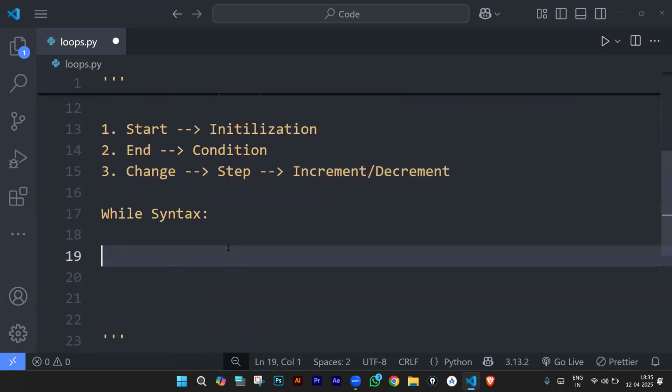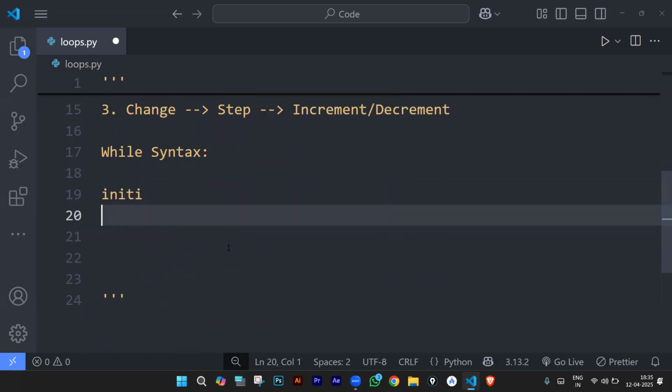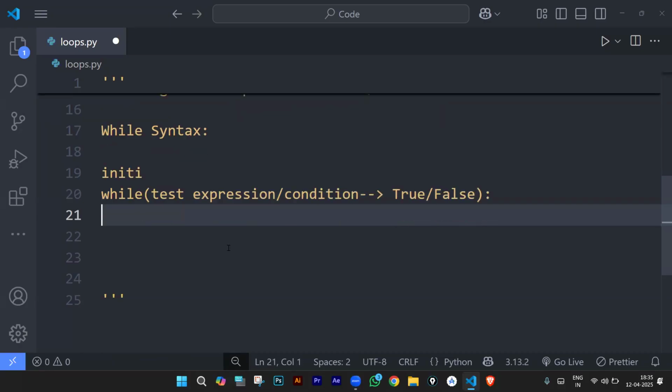You see, it's very simple. The syntax will look something like this. You'll have initialization outside the loop. Then we will use the while keyword, open parenthesis, close parenthesis. Here, we will be checking the condition. So here we'll have our test expression or condition, you can say. This should give us true or false, right?